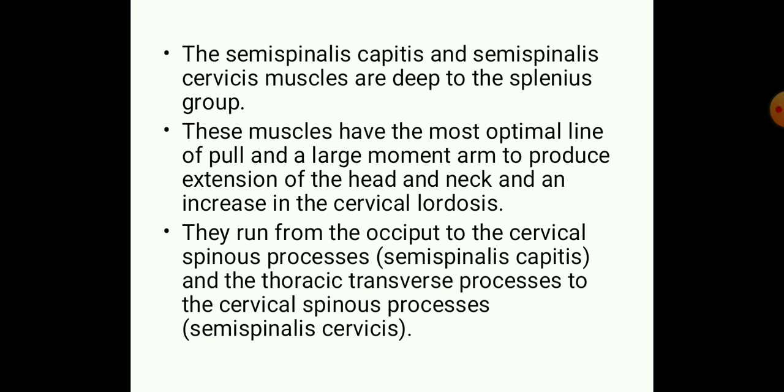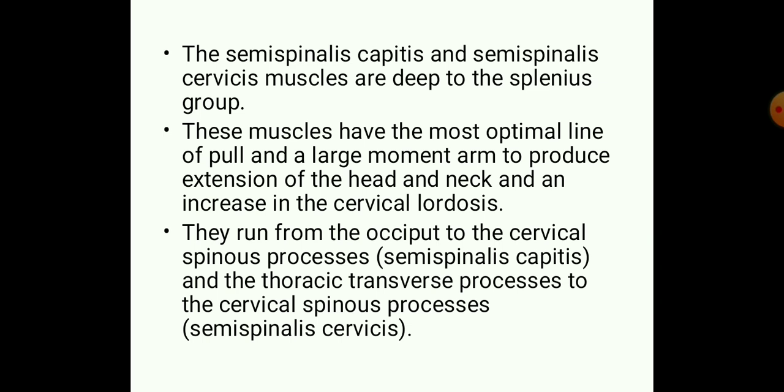These muscles have the most optimal line of pull and large moment arm to produce extension of head and neck and increase in cervical lordosis. So these semispinalis muscles are basically designed to produce much more extension in the cervical region and also to maintain the normal lordotic curve in the cervical region.